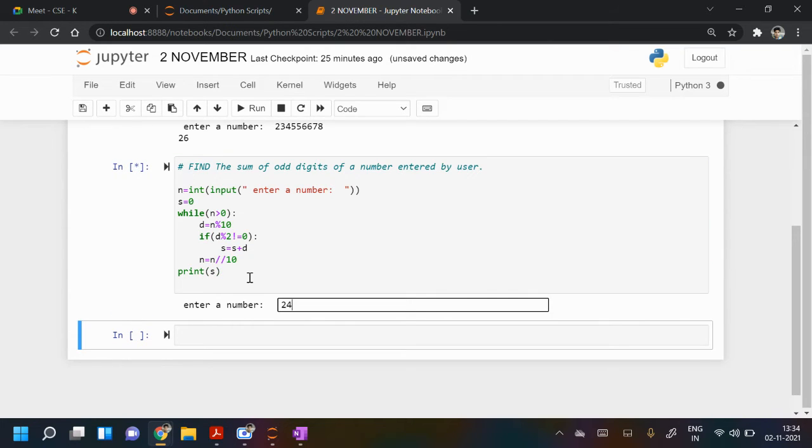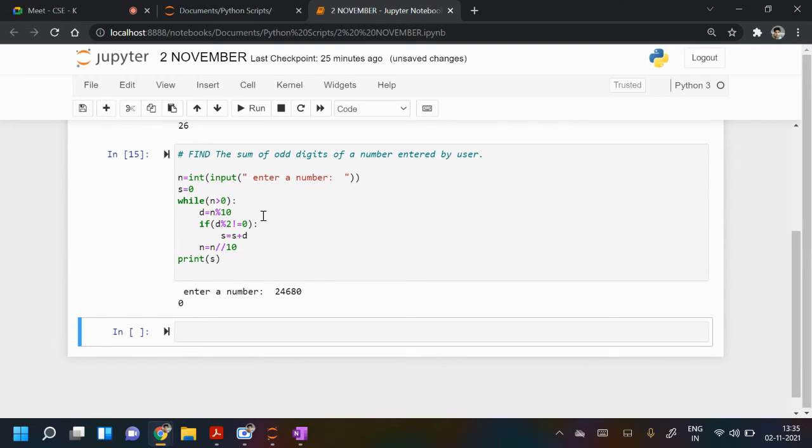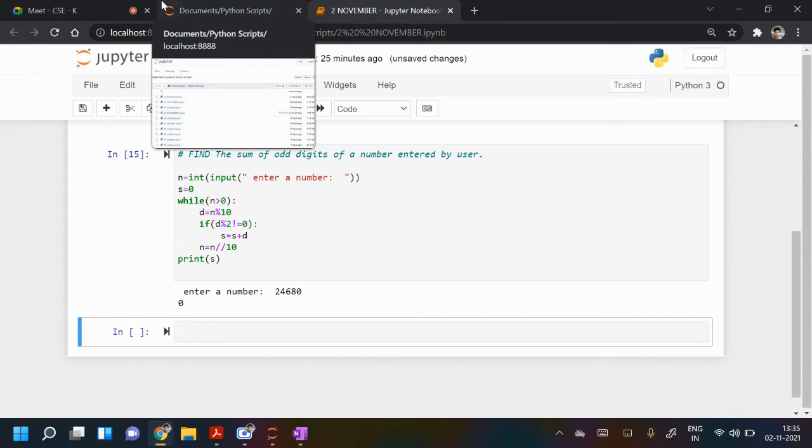If I write 24680, the sum is 0. Why? Because there is no odd digit here. So we are adding only odd digits. So it is fine. I will ask the name now. You just see it and type it. Next person. And keep doing with me. You can do more also.